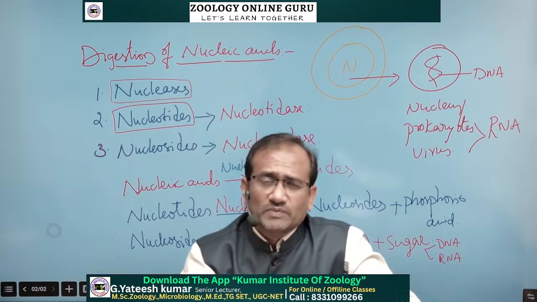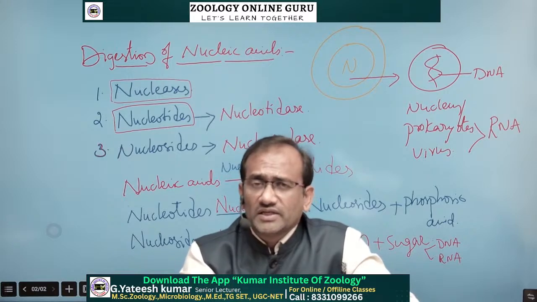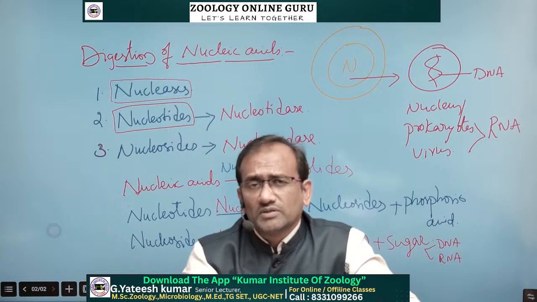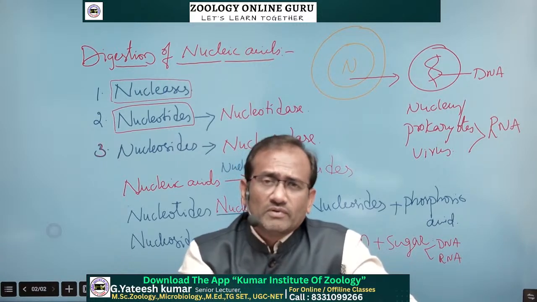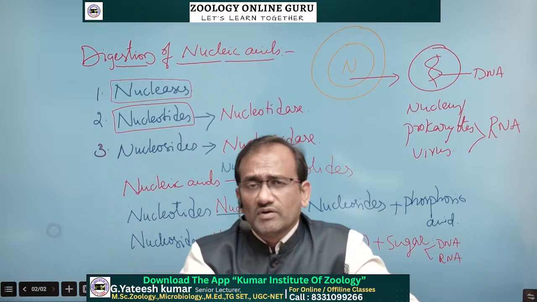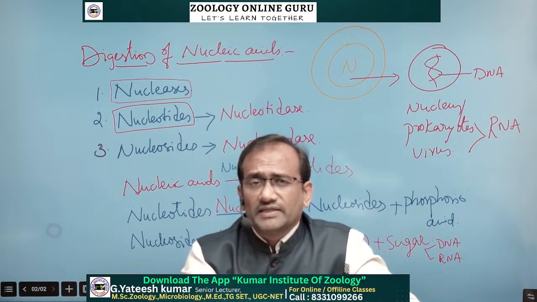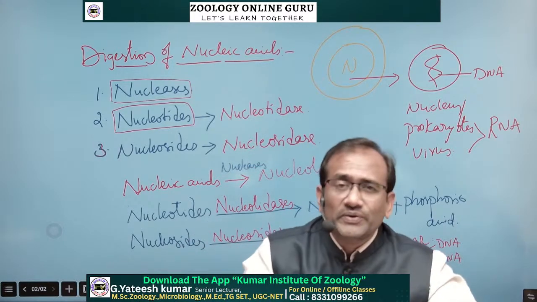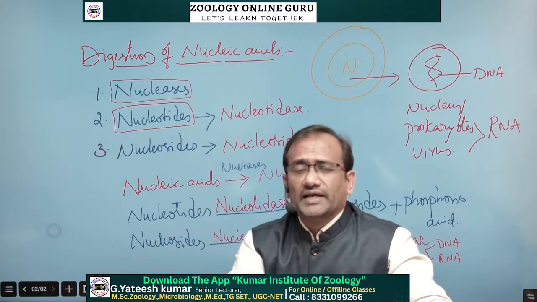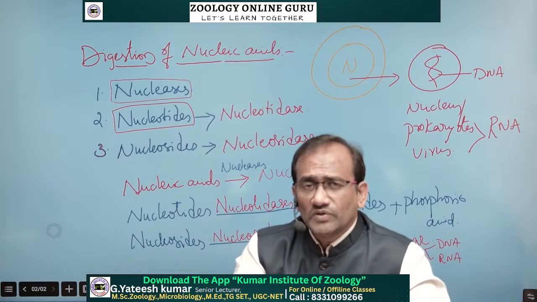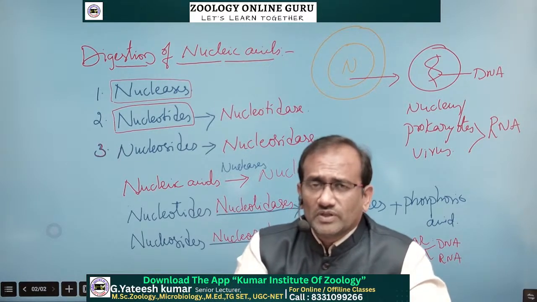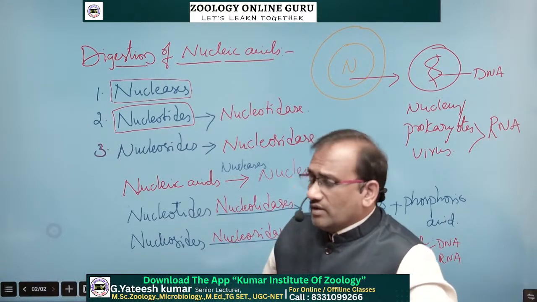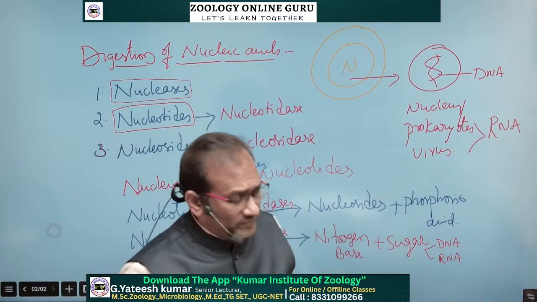Where does digestion take place maximum in the human digestive system: mouth, stomach, duodenum, or ileum? Among these 4 areas, which is the part where digestion is maximum? That is the duodenum, where digestion is very high. We'll discuss those multiple choice questions, MCQs, from tomorrow onwards. Here we also completed the digestion of fats and nucleic acids.